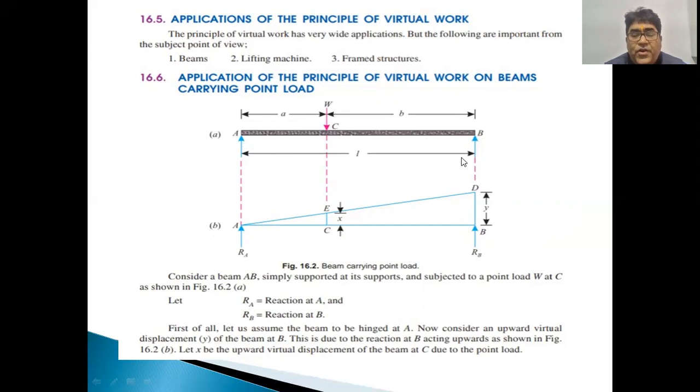Assume the reaction at point B is RB, and the virtual displacement at B is y upward, from B to D. Then we can draw a line from A to D and assume that the virtual distance moved at point C due to the load W will be equal to x, that is EC.